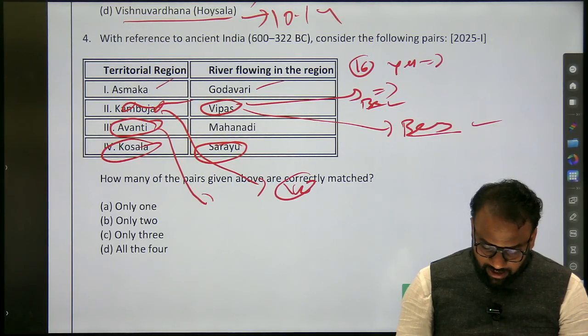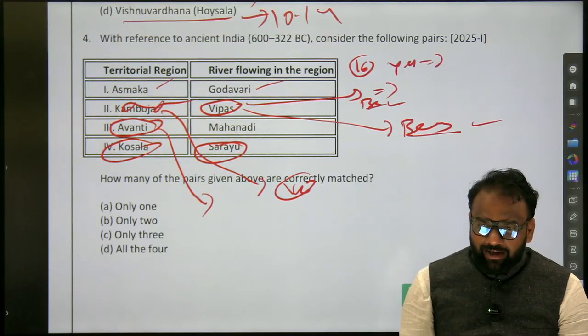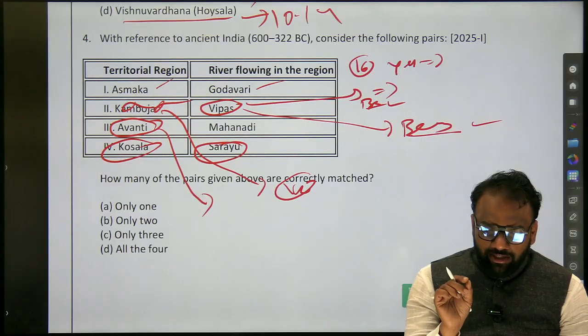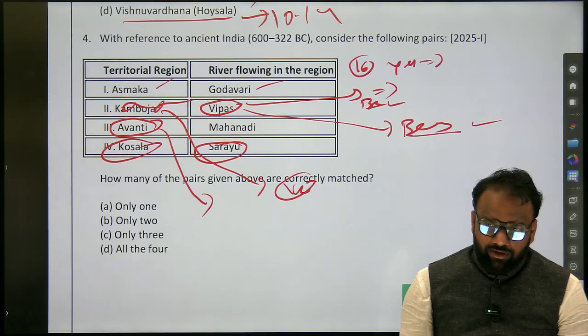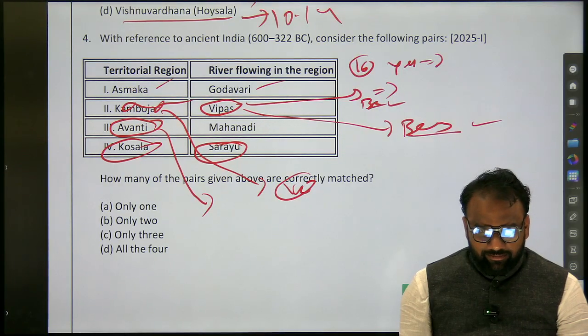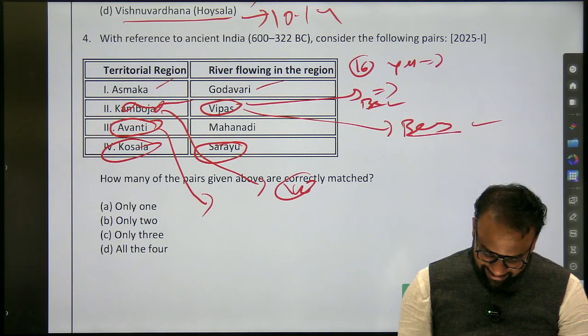Which is the capital of Avanti? Ujjaini. Where is Ujjaini located? Madhya Pradesh. I think there is another capital of Avanti, and in the notes I have given two capitals. Mahishmati, one more. Where is Mahishmati located? We came across it in the film Bahubali. Madhya Pradesh.